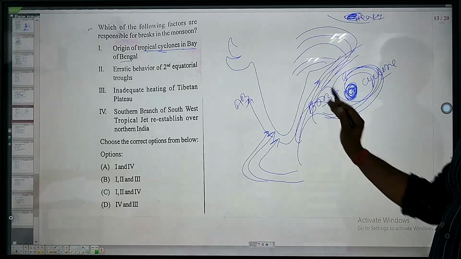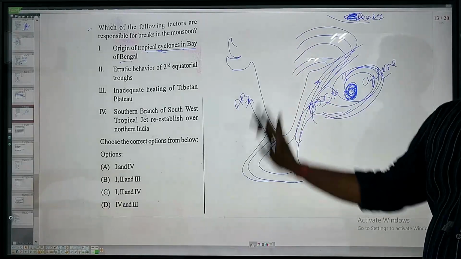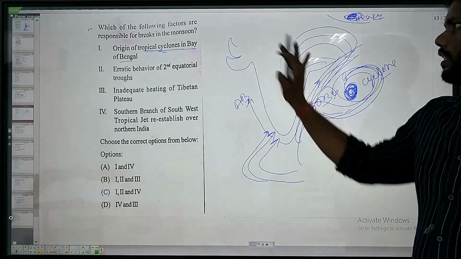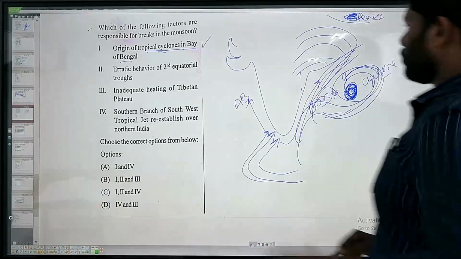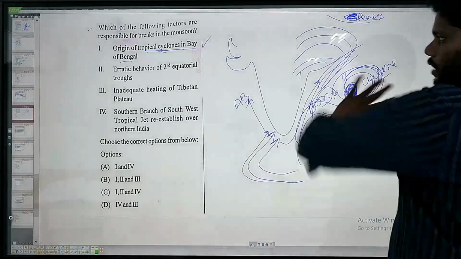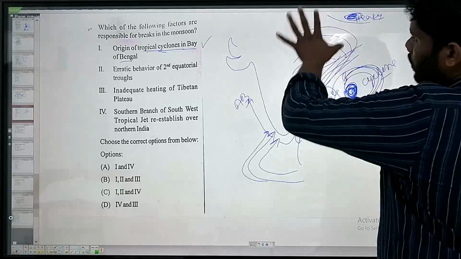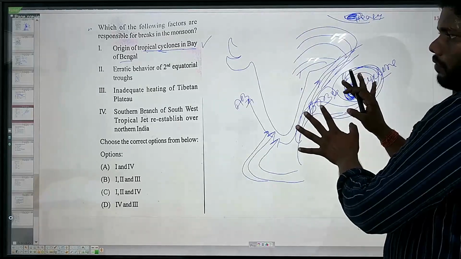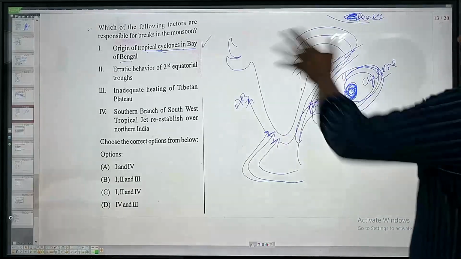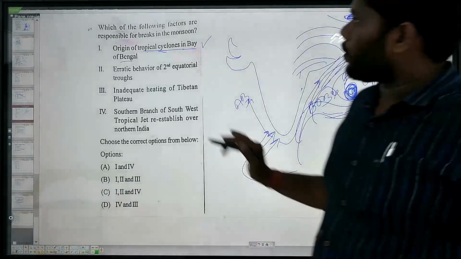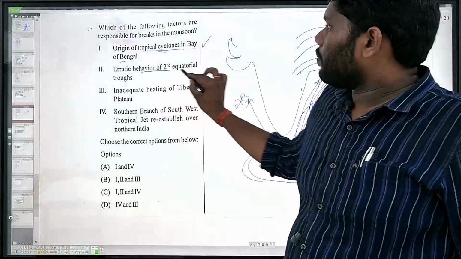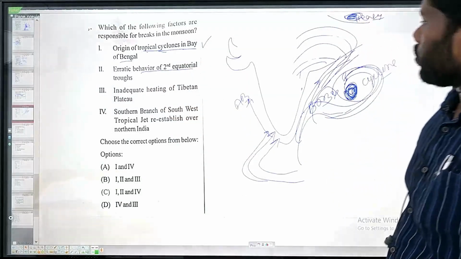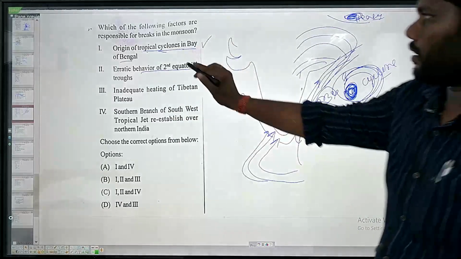That means obviously this will break the monsoon in India. So this statement is correct because it will suck all the air and it will cool down this region without giving proper rainfall. So that is why here the monsoon will be broken, or a break monsoon. Erratic behavior of second equatorial trough. Now this option is correct, option 1.